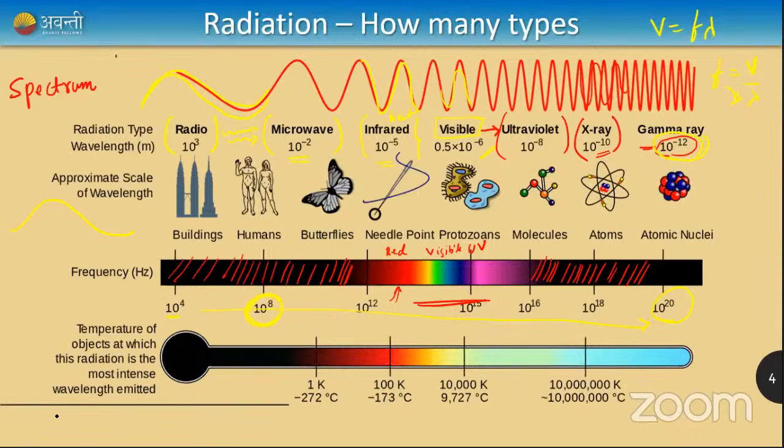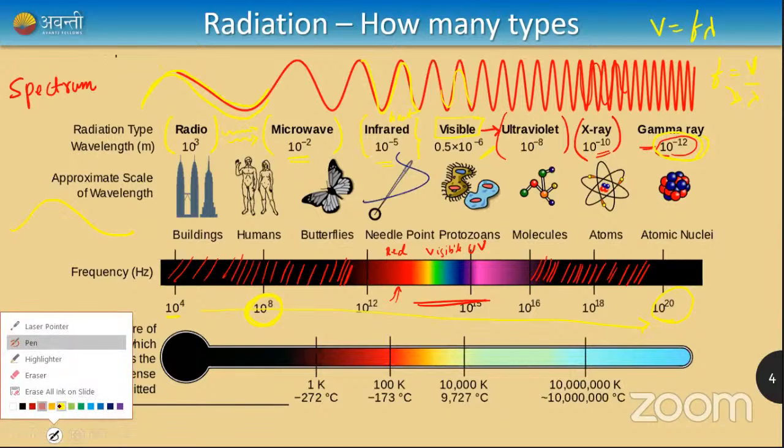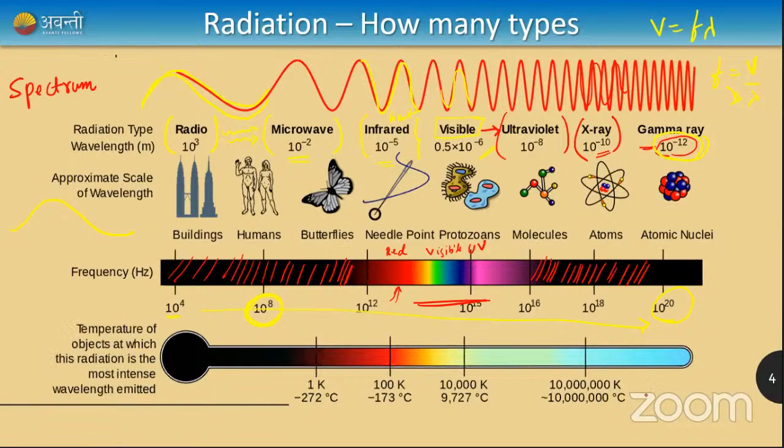Cool, right? And of course, if you remember Einstein's formula or Planck's formula, E is equal to h nu, E is equal to h times frequency, where h is Planck's constant. So this says that the energy of radiation depends on the frequency. If the frequency is more, then the energy is also very high, right? So these are the different kinds of electromagnetic radiation. Okay, cool, right?